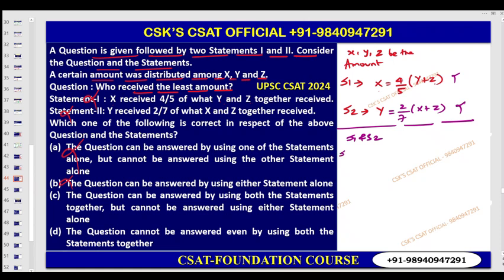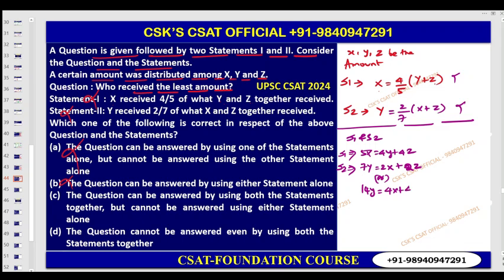From S1, what happens here? 5x is equal to 4y plus 4z. From S2, 7y is equal to 2x plus 2z, or make it in terms of a multiple of 2.